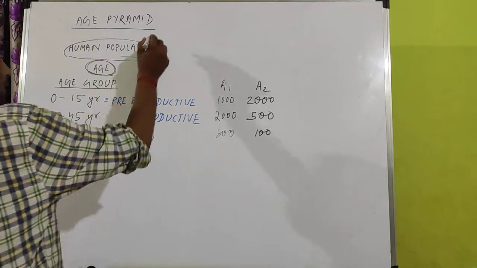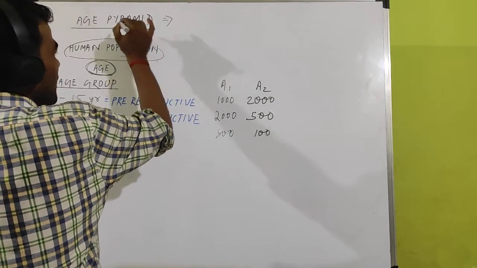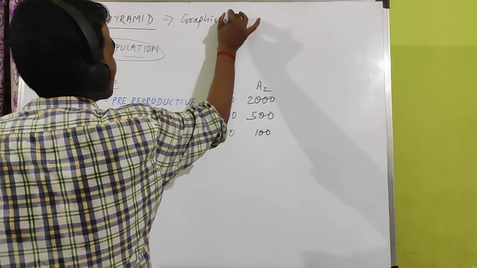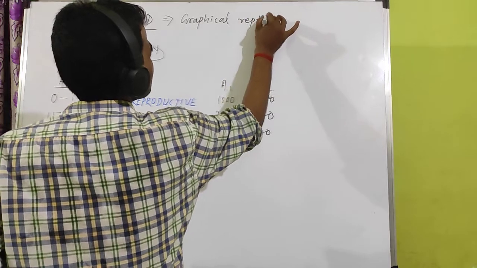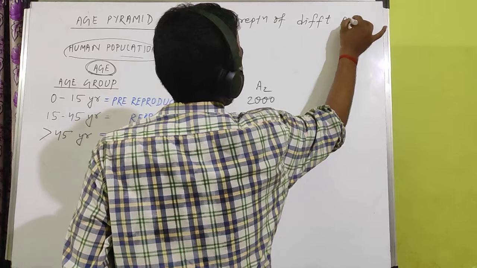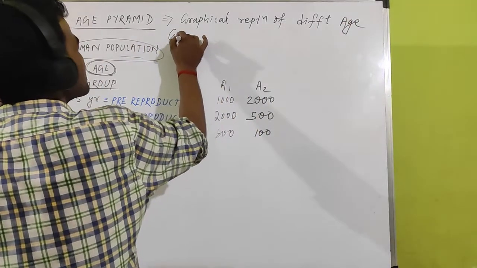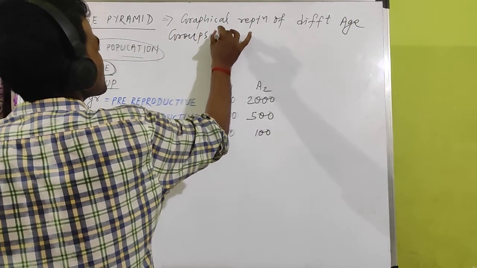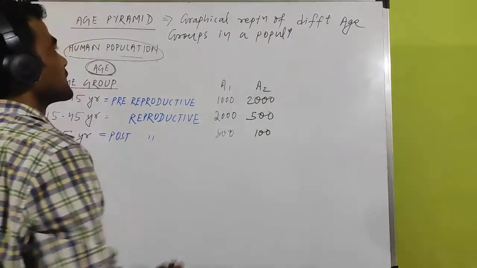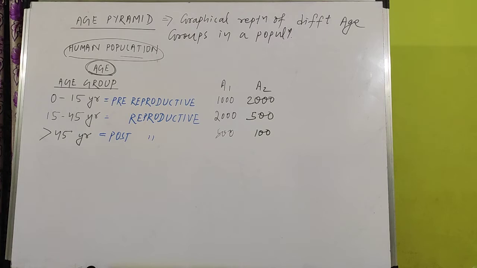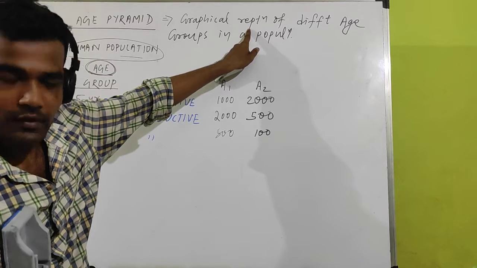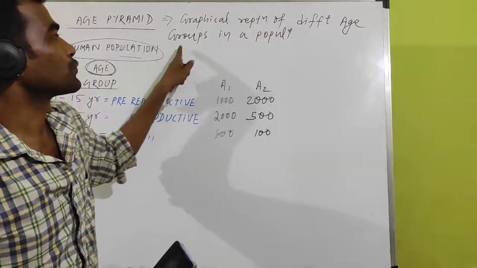First we will discuss that here. The age pyramid is the graphical representation of different age groups in a population. It is a graph of different age groups.